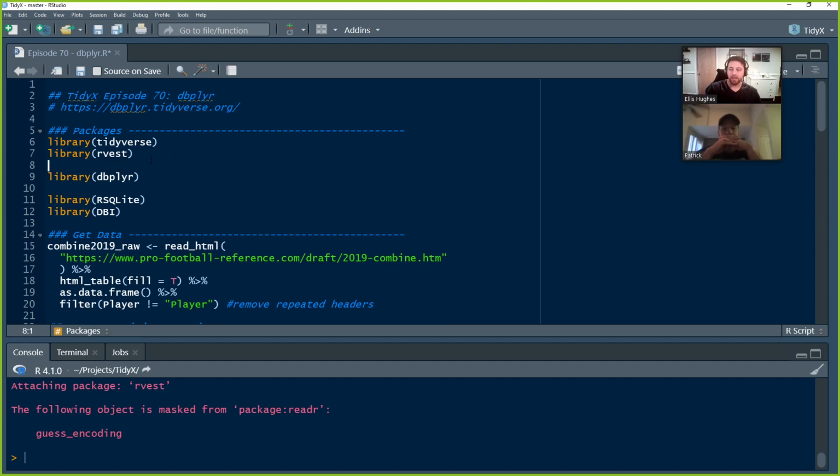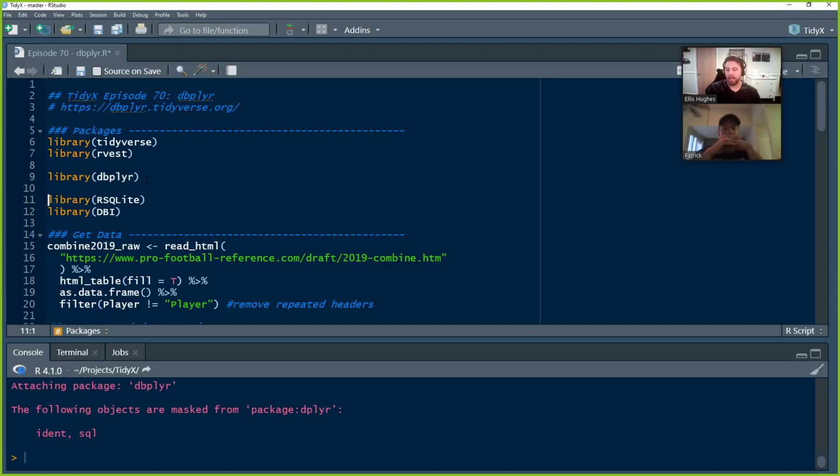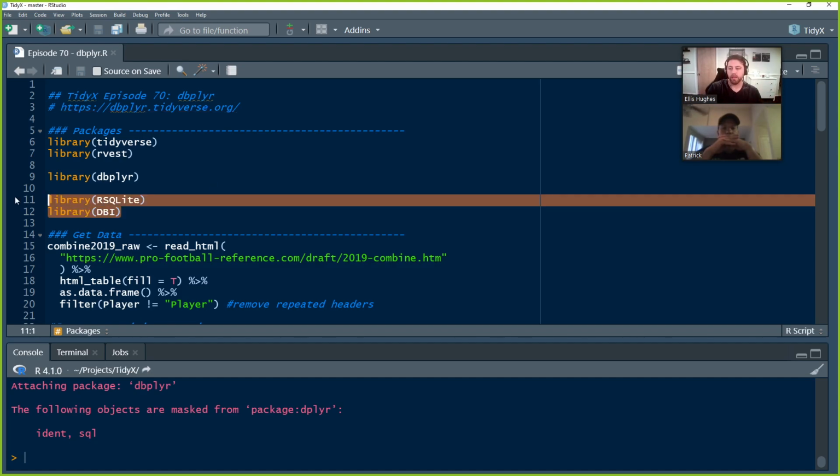And then the star of today and probably the next several episodes, dbplyr, which is a very intelligent package built by some very smart people, which helps us converse from our normal tidyverse world and deploy our syntax with our SQLite database or our SQL databases. And then we also have RSQLite and DBI, which are packages that help us do the connections and interact with the databases at a lower level.